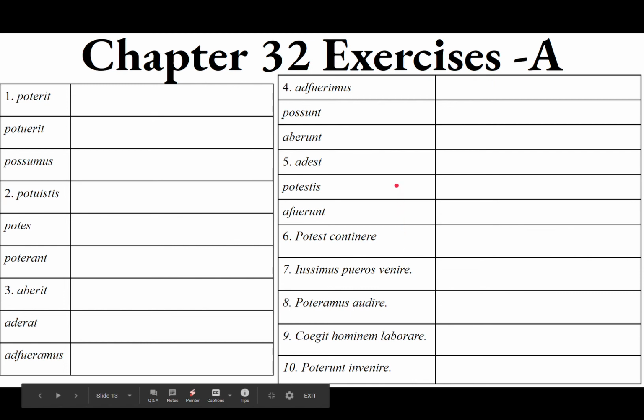Optime, that wraps it up for chapter 32, exercise A. You are now ready to move on to exercise B.